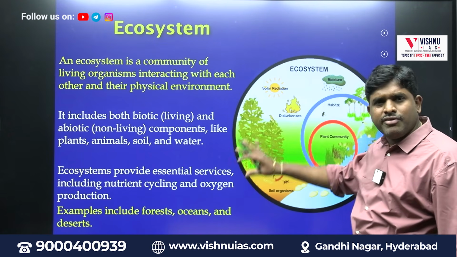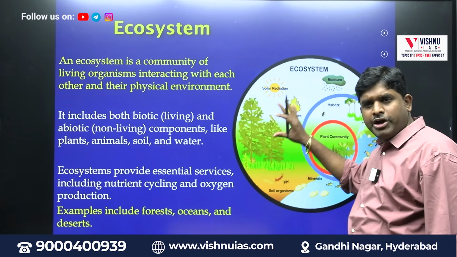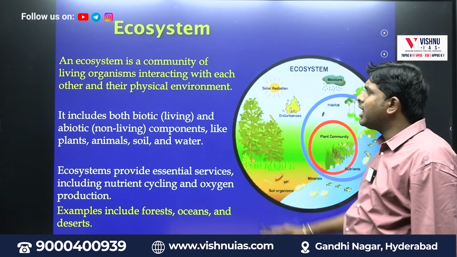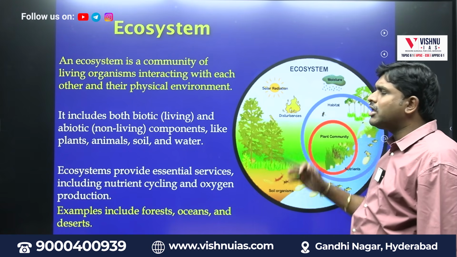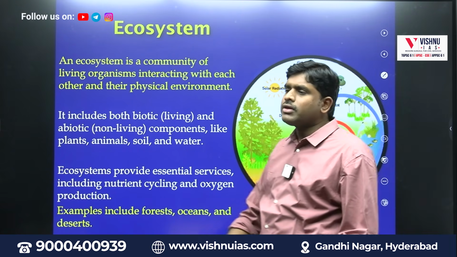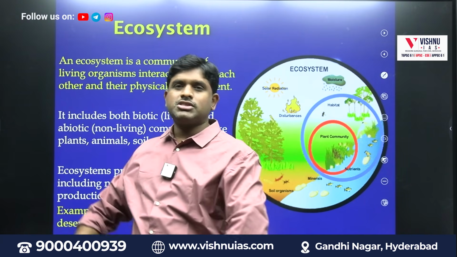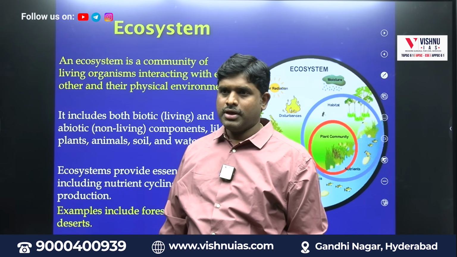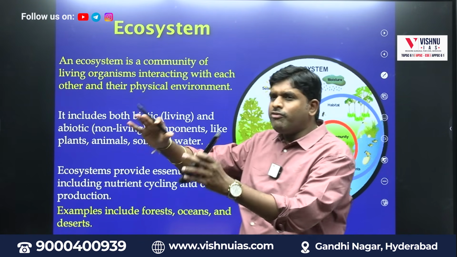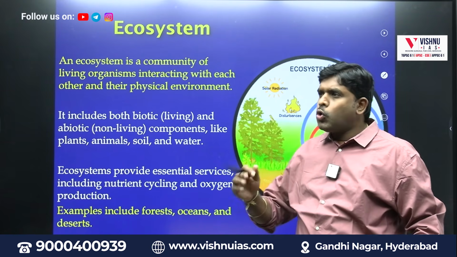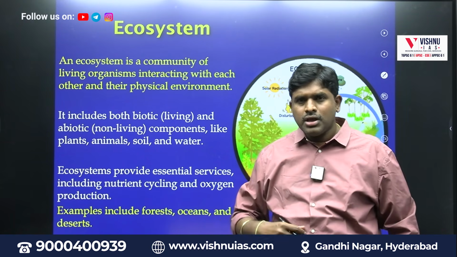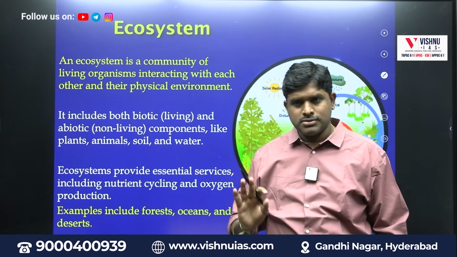Second, ecosystem. What is an ecosystem? It's a community of living organisms interacting with each other and their physical environment. It means what? The ocean is an ecosystem. It is a community of living organisms who interact with each other and with their surroundings.